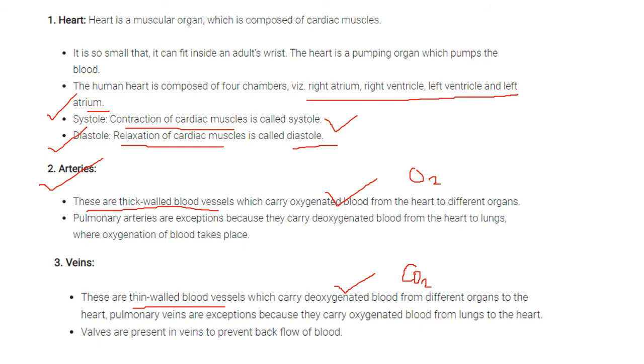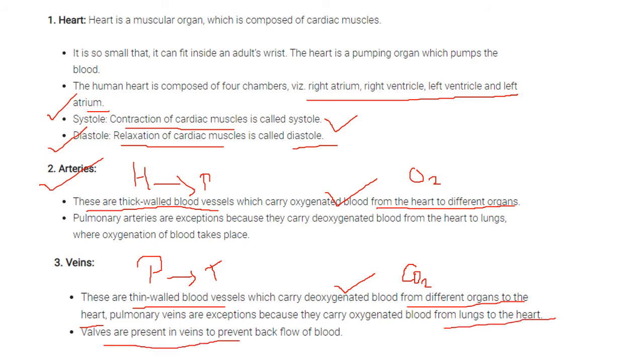And what it does, it pumps blood from the heart to different parts of the organs. But here what happens, blood goes from different parts of the organs to the heart. You have to remember, arteries are from the heart to the parts. But in veins, it happens from the parts of the body to the heart. All these things you have to remember. And because they carry the blood to the heart, valves are present in the veins to prevent the backflow of the blood. What is the function of the valves? To prevent the backflow of the blood.